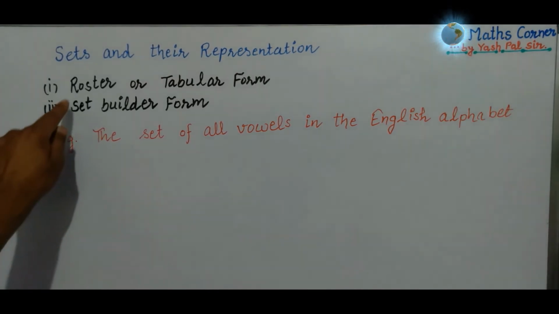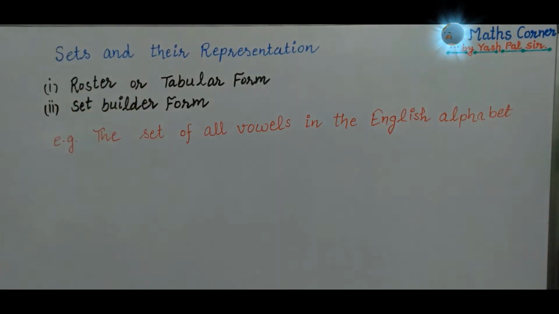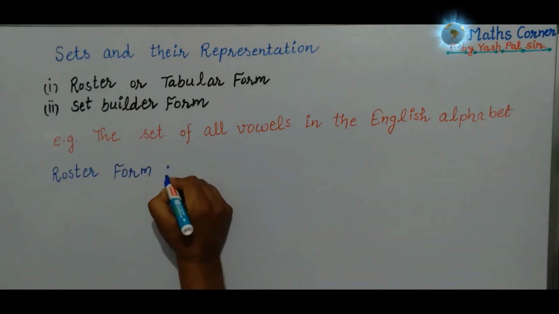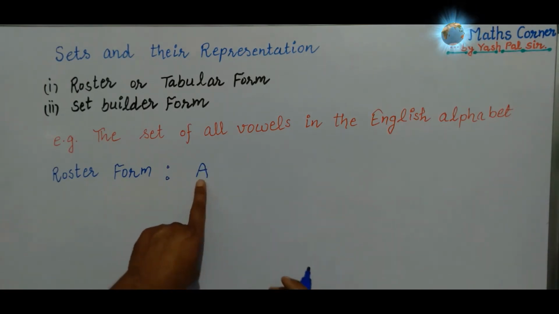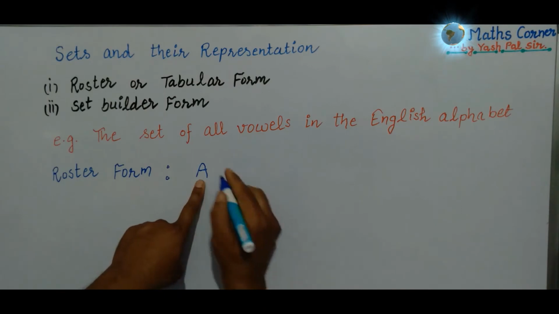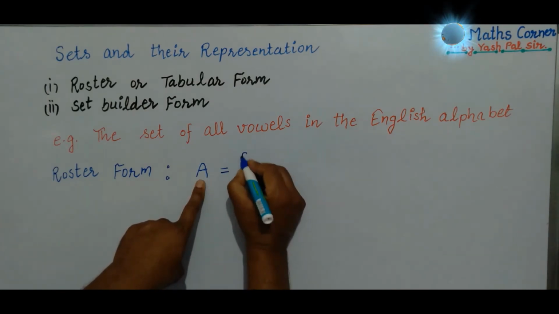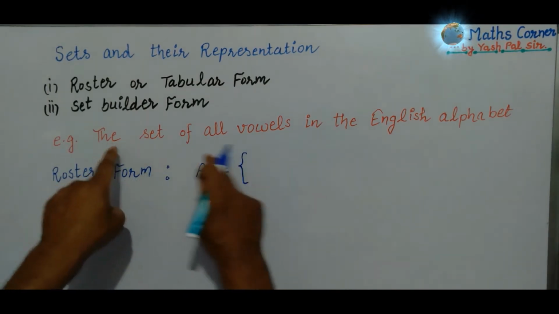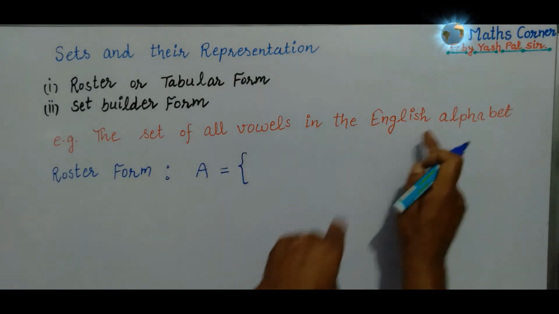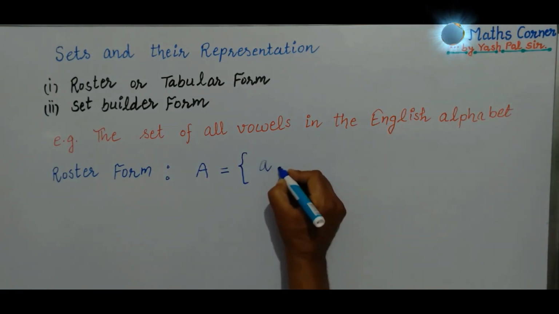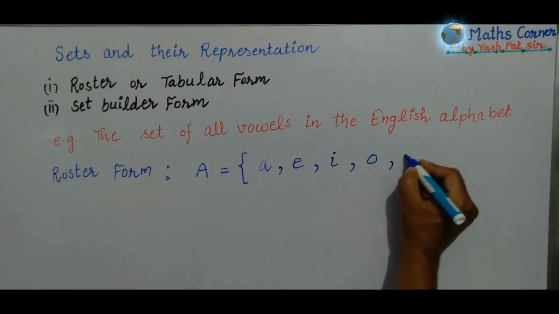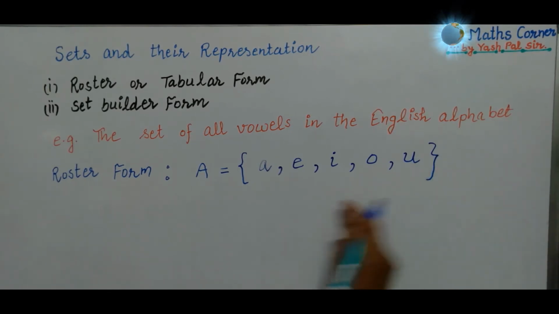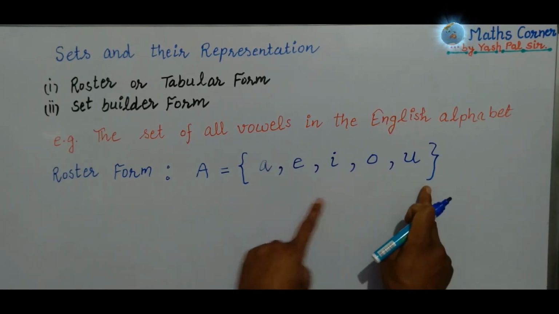First of all, how to write this in roster form? In roster form, we first of all name the set like this. An English capital letter is used here, an equal to sign, and this curly bracket. What are the vowels? All vowels in the English alphabet are A, E, I, O, U, like this. Writing the set in this way is called roster form.